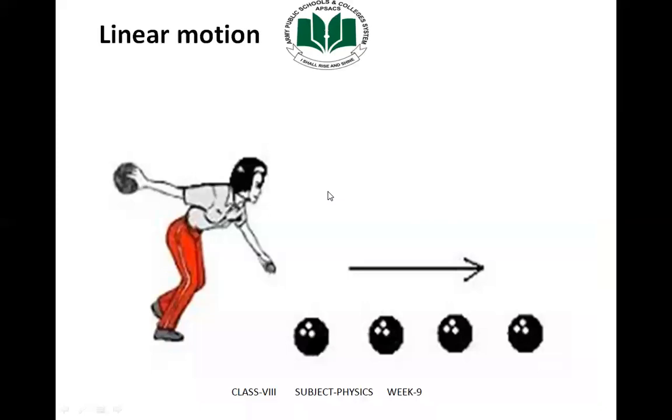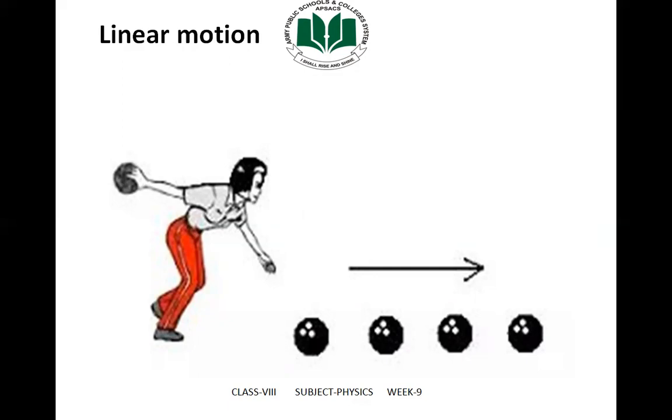Next is the linear motion. Translatory motion can be divided into linear motion, circular motion, and random motion. First, we will discuss linear motion. We come across many objects which are moving in a straight line.